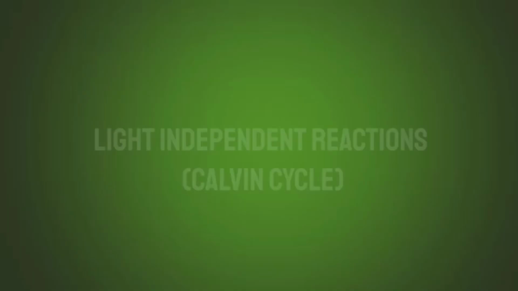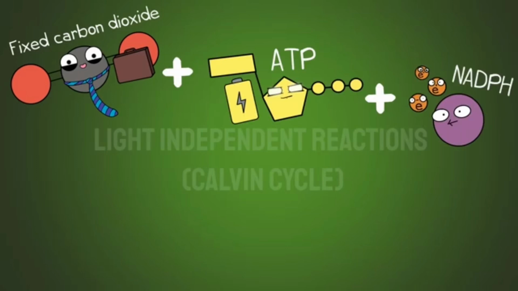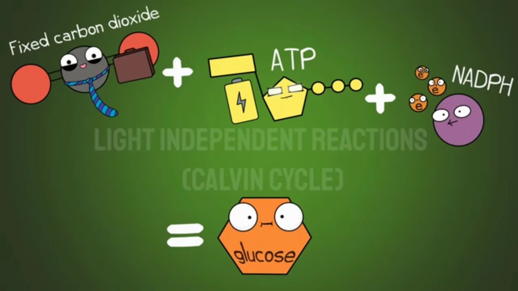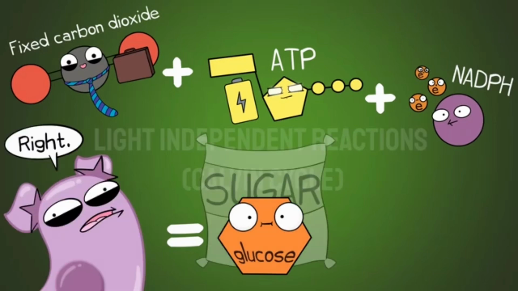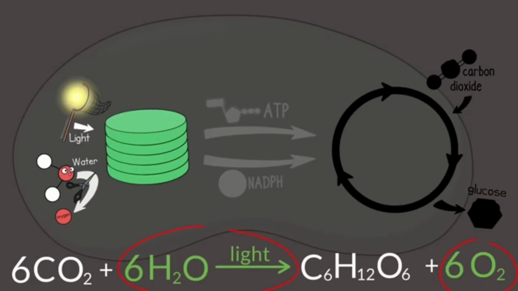So, in a very complex series of pathways, the fixed carbon dioxide, ATP, and NADPH are used to make a product that ultimately can be converted into glucose, a sugar. Whew. So let's take a look at this equation. Last time, I promise. So we have here the circled items.